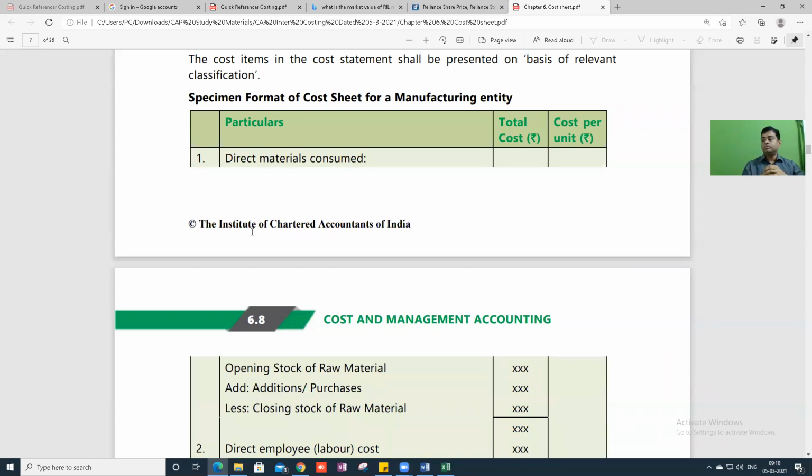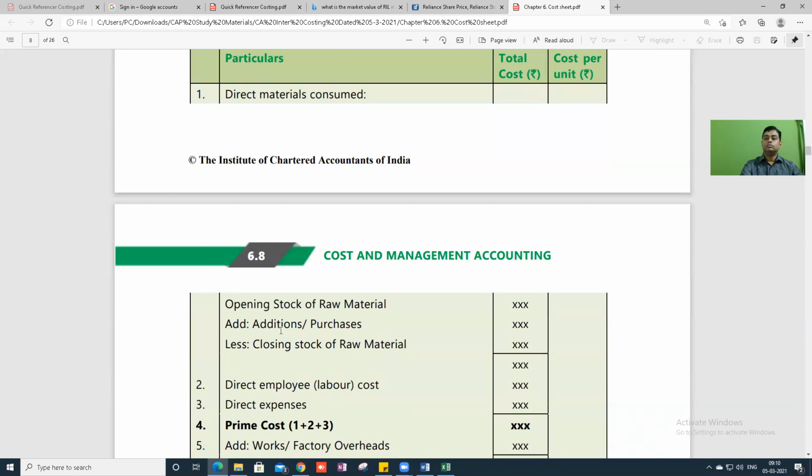Proforma cost sheet. Under that, prepare serial number, particulars, total cost, cost per unit.